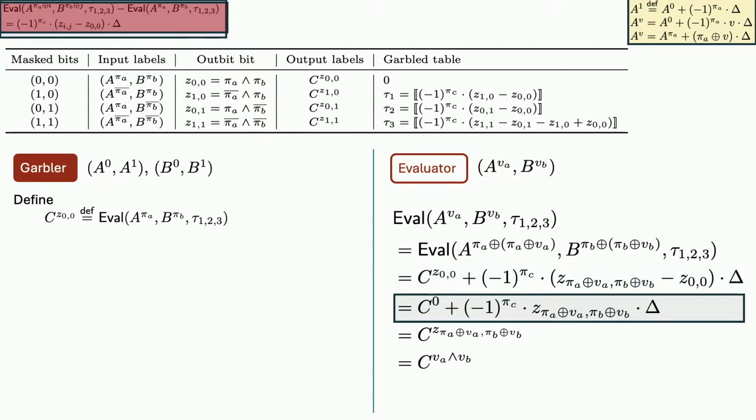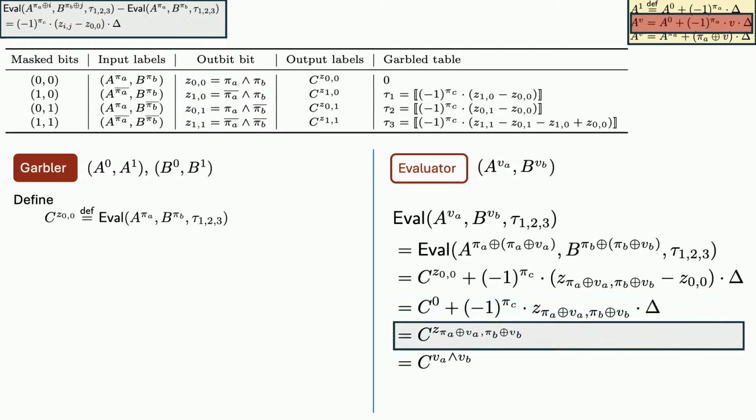Okay, and then I'm going to invoke how we define the labels. We can actually get this part, subtract it with this. It will give us the zeros label, because you can trust me on the maths. Yeah. So essentially what I want to say is that if eval is defined in that specific way, and we define the labels in this specific way, when they compute this local computation, which is called distributed eval, they will get some ring element, polynomial ring element, that still satisfies the relationship that we want for the Garbled circuit.